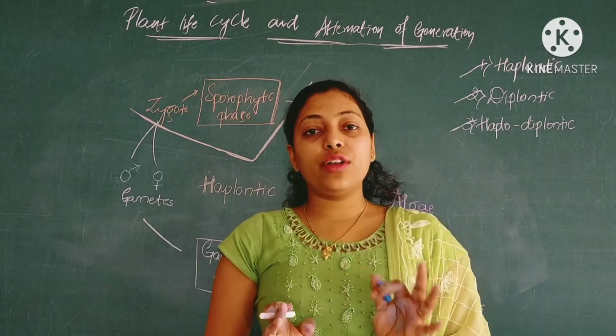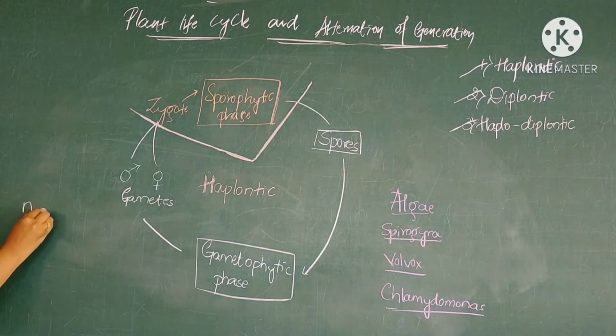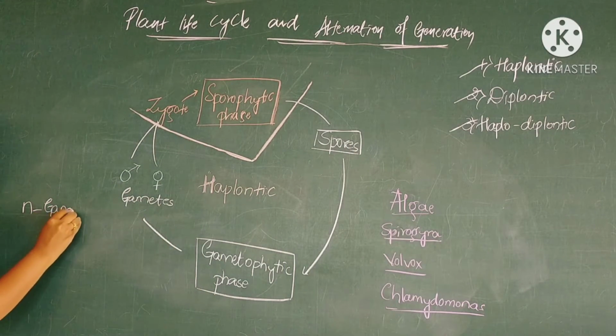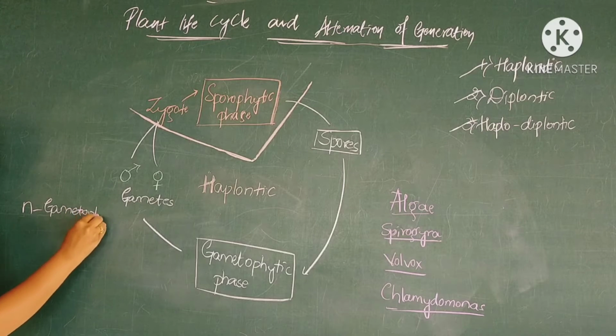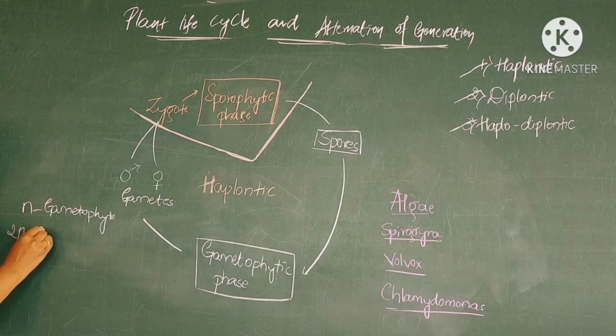So here we all know that haploid, that is haplontic, is all about the gametophytic phase. I'll write it over here again, gametophyte is n, and 2n is sporophyte.